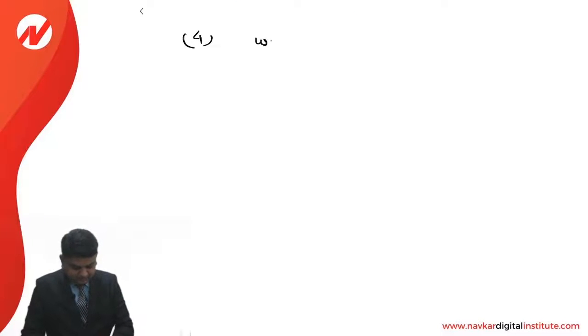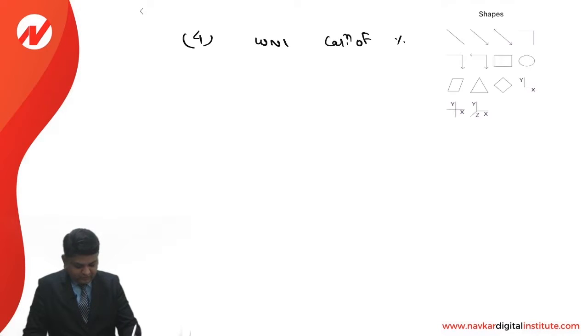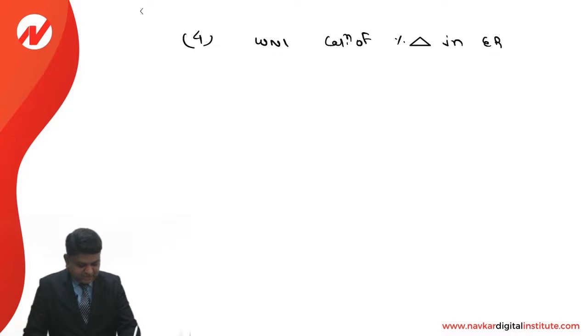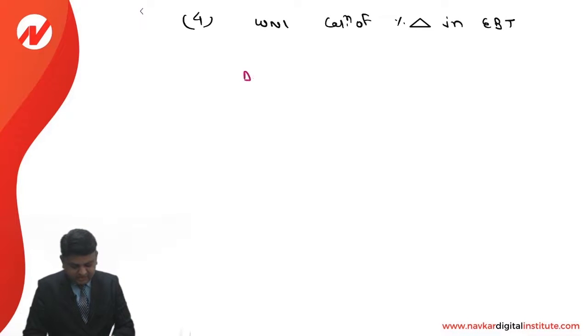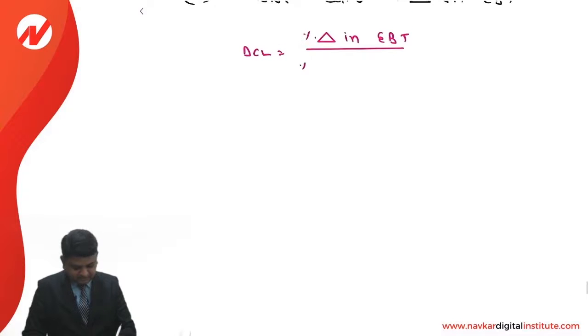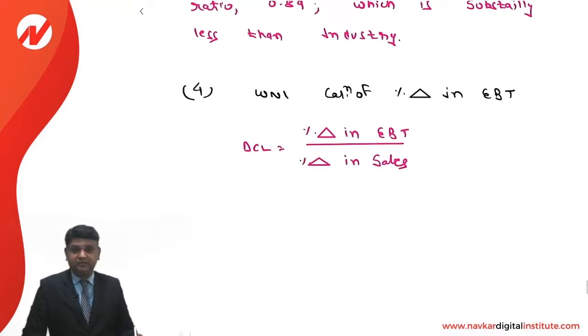First of all, working note number 1: calculation of percentage change in earning before taxes. How to do the same? DCL is equal to percentage change in earning before taxes divided by percentage change in sales. This is the formula that we have.